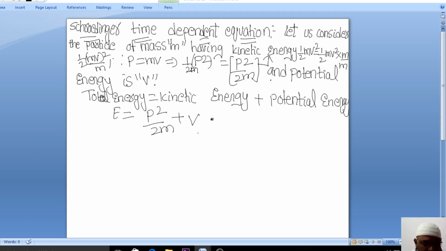Now what I am doing here is writing E is equal to p square by 2m plus V. Now, for E, I am taking the help of the energy operator. This you have to remember, right? This is one way. Energy operator.